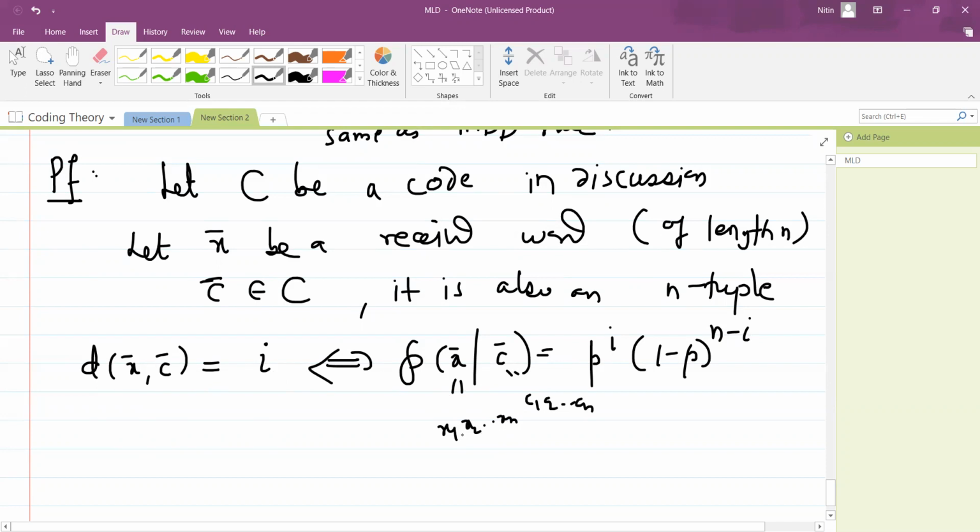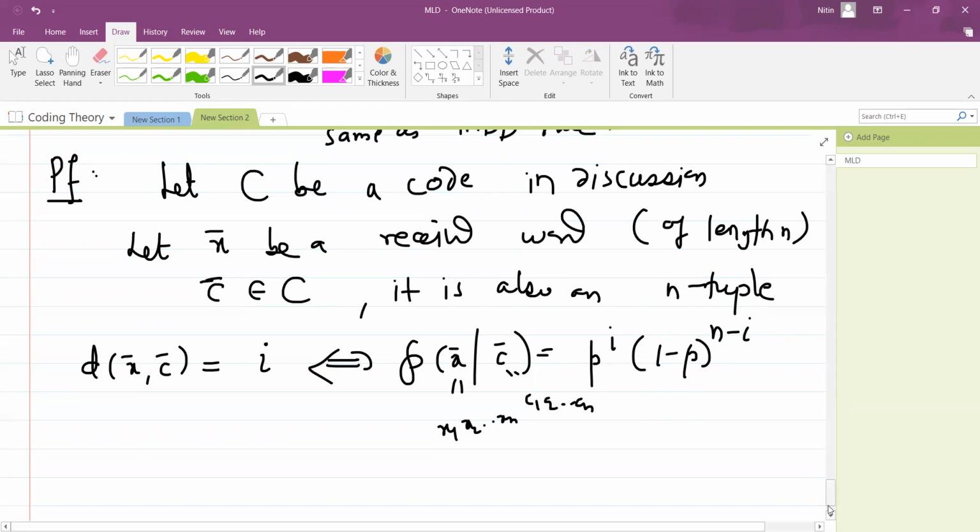That means p into p into p, i times. That's why p raised to i is coming, and the remaining are 1 minus p. The remaining places are n minus i places, which don't have an error, and whenever there is no error, the probability is 1 minus p.